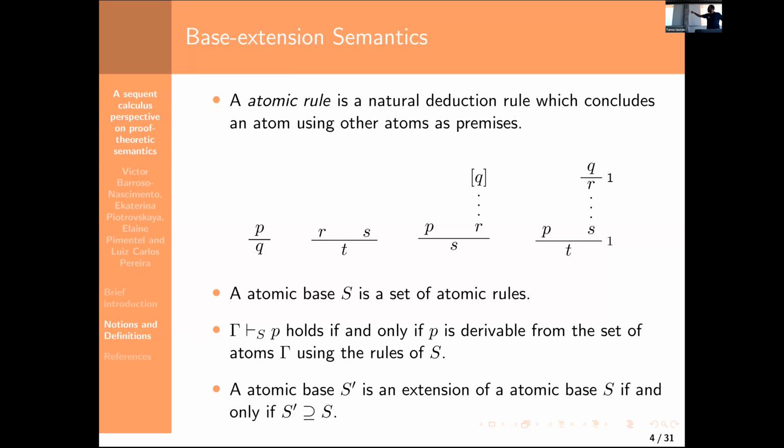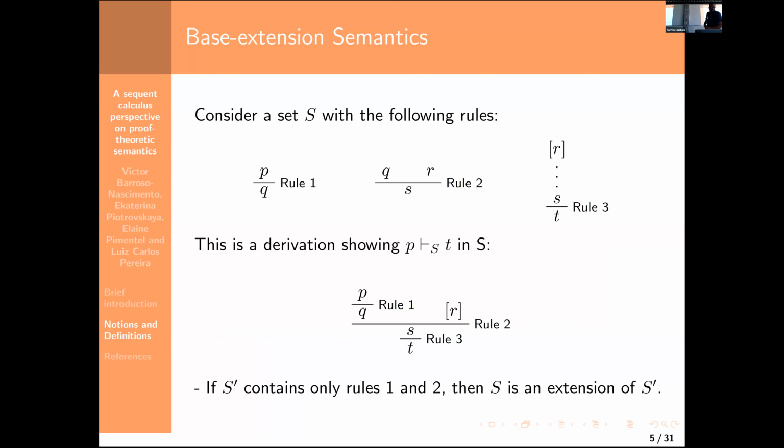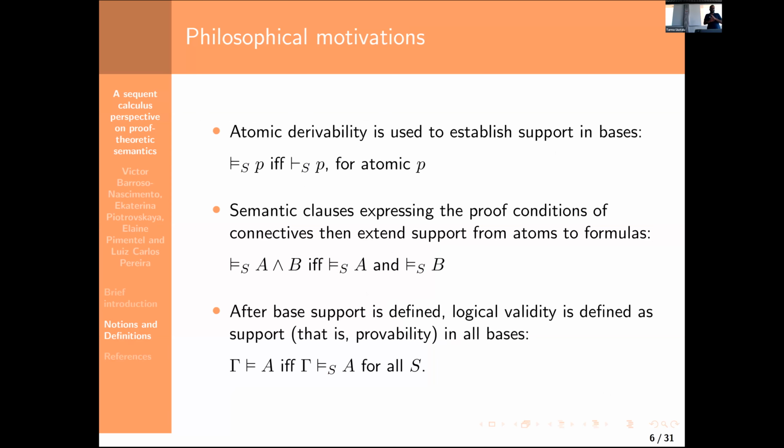Then we define a notion of derivability for each base by considering the rules in them, which is quite straightforward. And then we define the extension of a base as any set obtained by adding new atomic rules to the base. So everything is quite straightforward. Just an example, but I think that most people here should be familiar with natural deduction. So this is an example of how deduction on the base works, but I won't stay here for long. And okay, what is the idea?